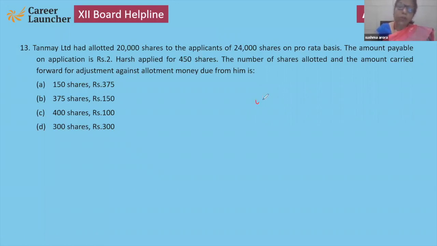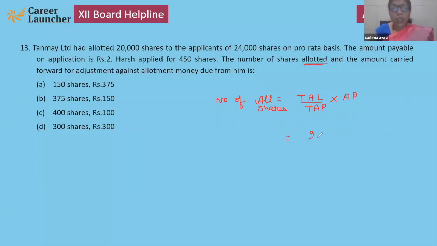Here also I am going to tell you, if you want to know the number of allotted shares, simply one formula you can learn: total allotted upon total applied into applied. By this formula, you can calculate allotted shares.